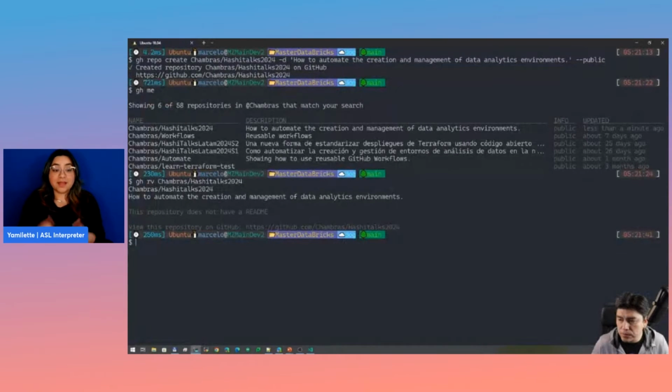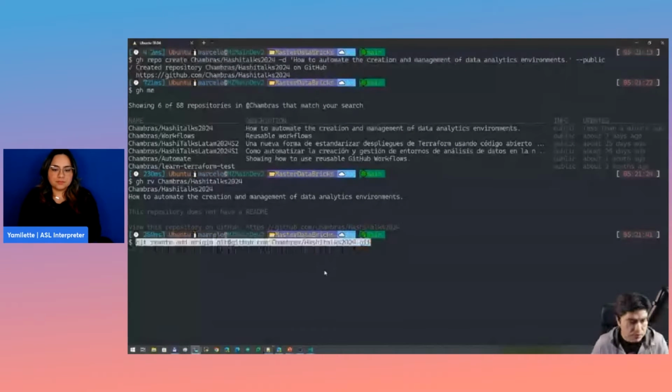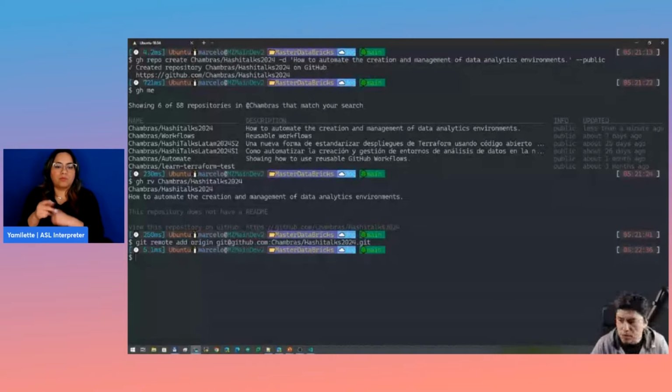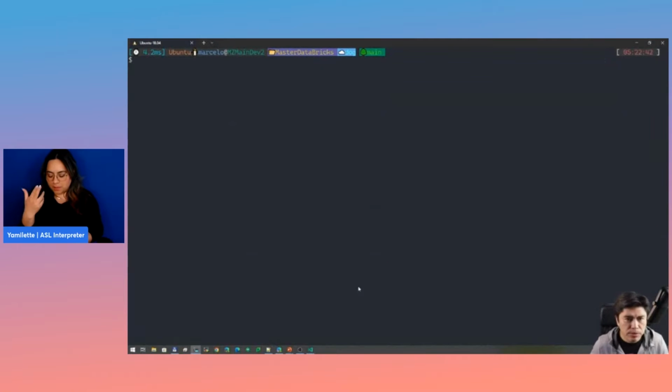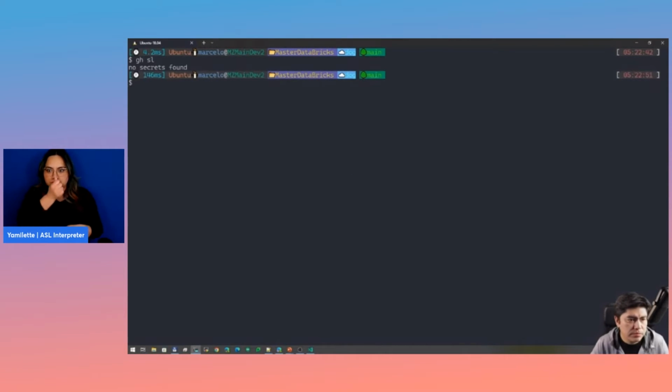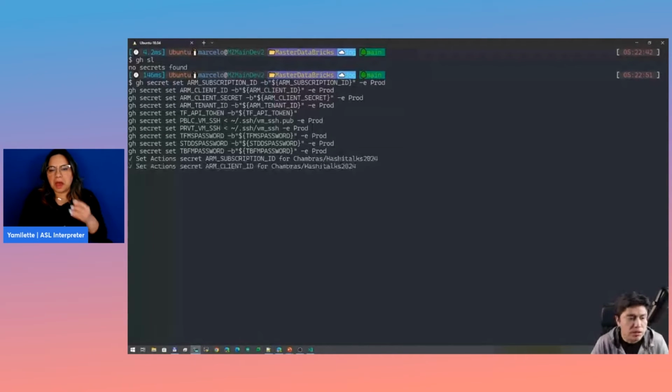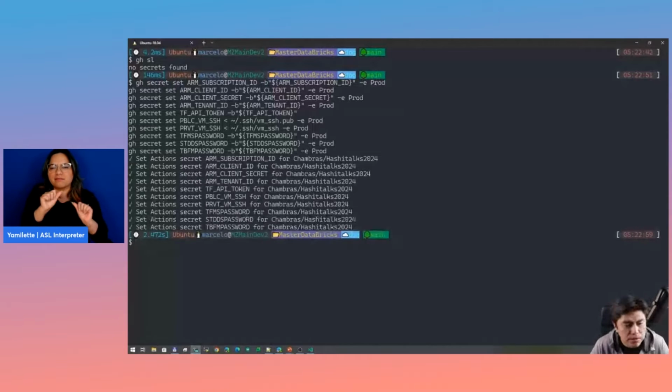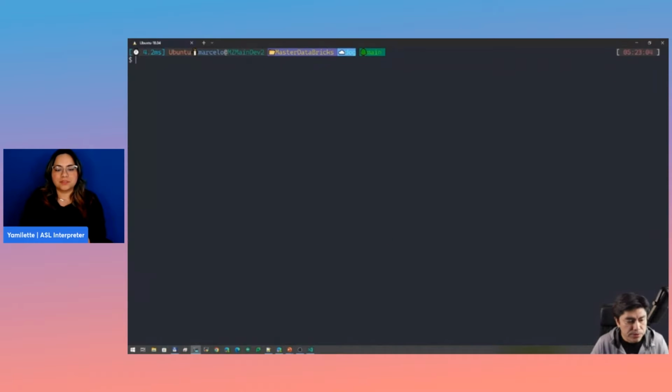Next, we can add this remote to this repo. Now we're gonna set some secrets. Right now, probably we don't have any secrets. No secrets found. What we're gonna do is we're just gonna set some secrets so we can connect to Azure and to the streaming source we're gonna use.